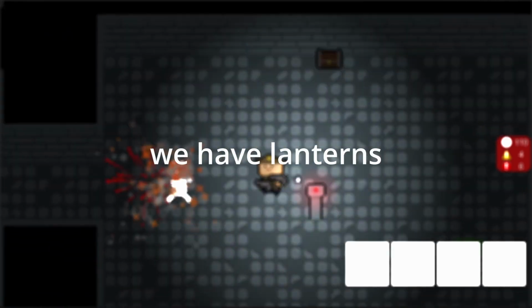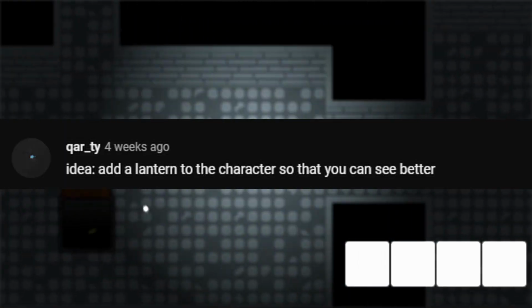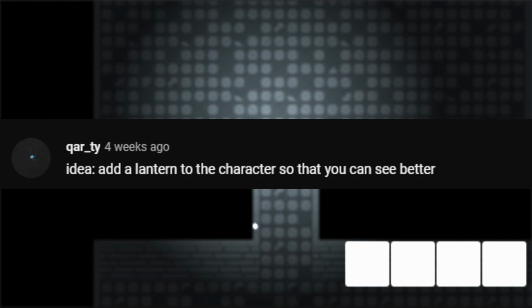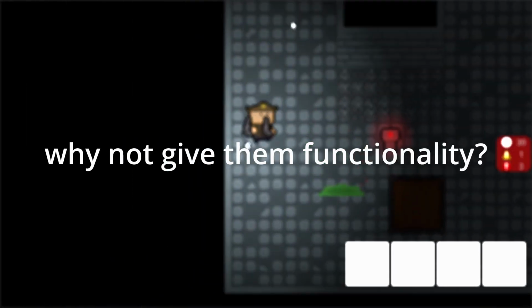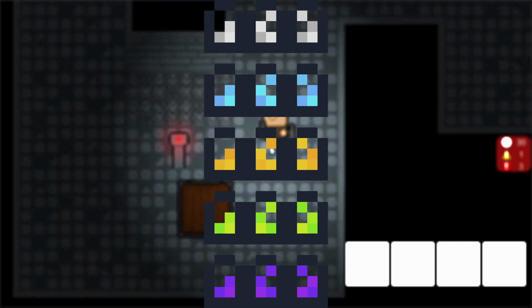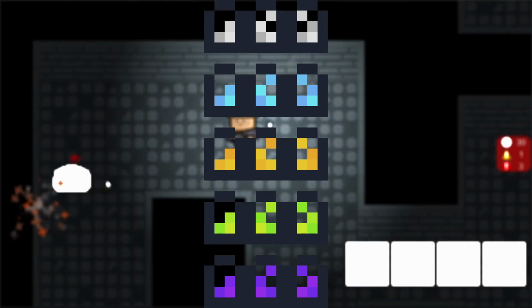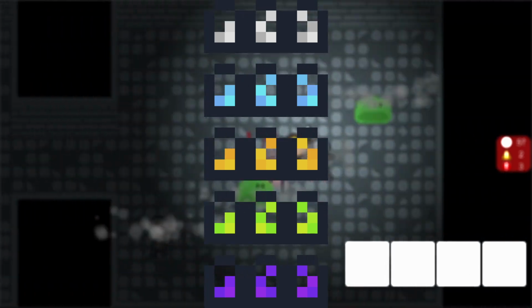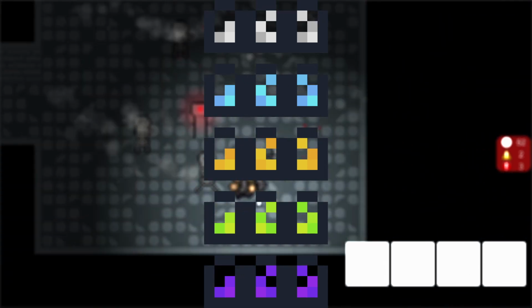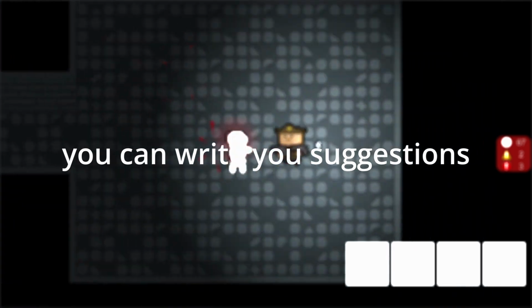Next up, we have lanterns. Someone in the comments recommended we have lanterns so we can see the dungeon. I thought it was a great idea, but also why not give them functionality? So I made 5 different lantern colors. I don't know what to do with it, but I think we can make it so that different lanterns allow you to do different stuff or give you an ability. And again, you can write your suggestions in the Discord server.